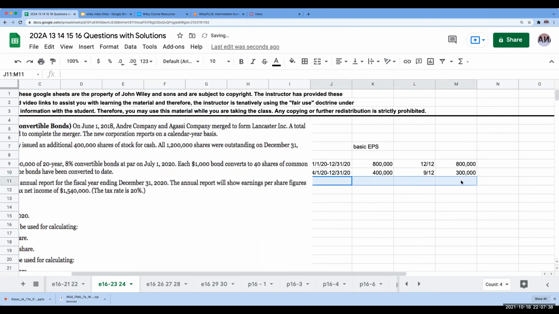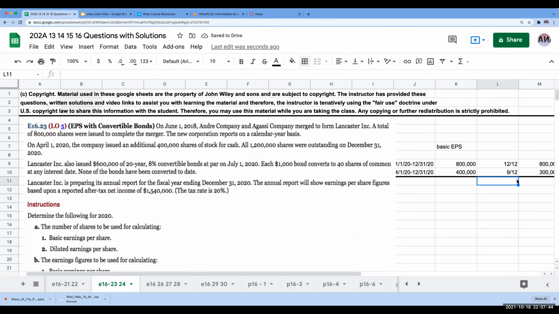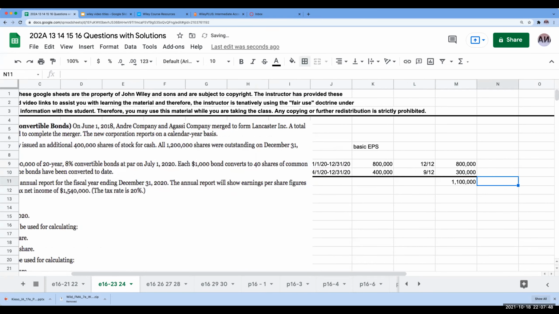So my total, in terms of what I'm being asked for, the number of shares to be used for calculating basic earnings per share is going to be 1.1 million.